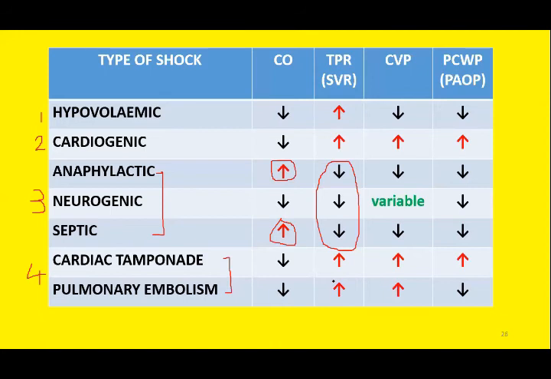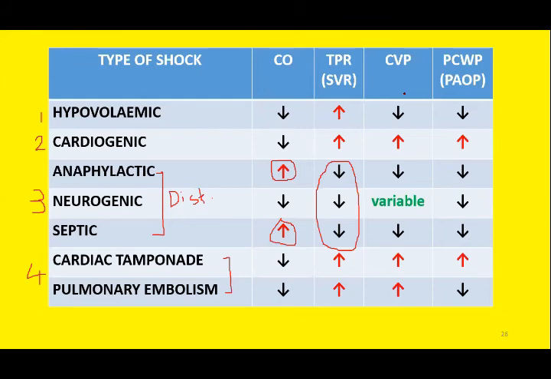But this compensation does not take place in distributive shock. Why? Because the vasomotor center is paralyzed, the vasomotor tone is lost. That is the reason the total peripheral resistance is on the lower side in the three types of distributive shock. So distributive shock or low resistance shock.